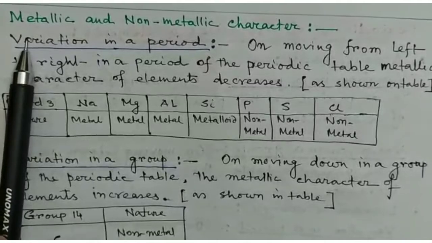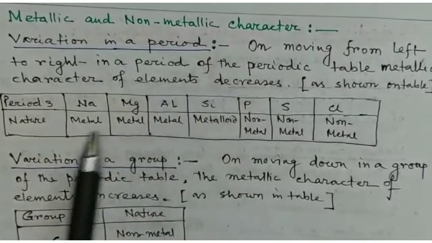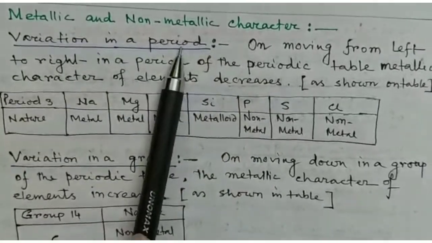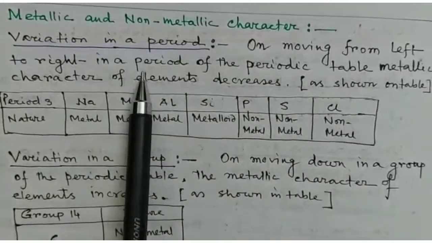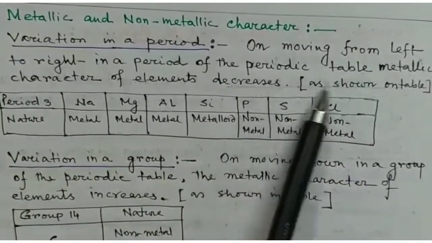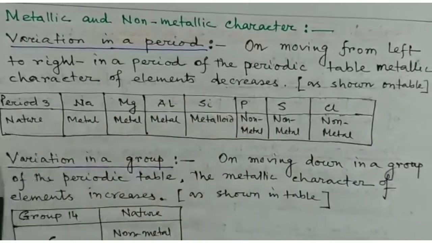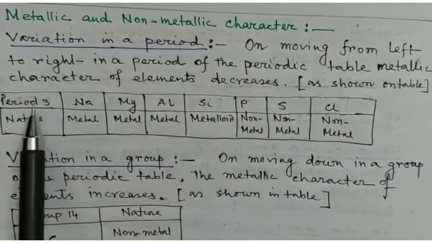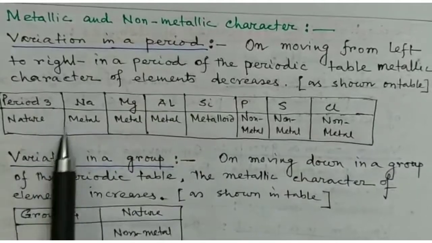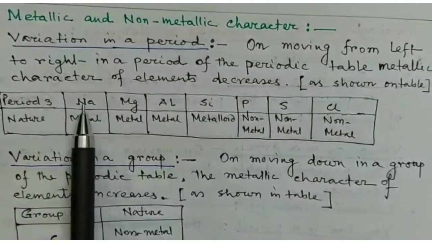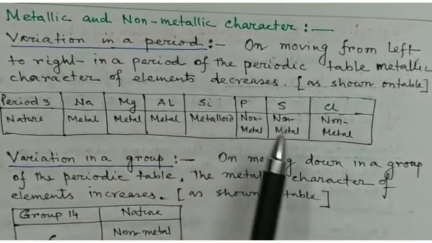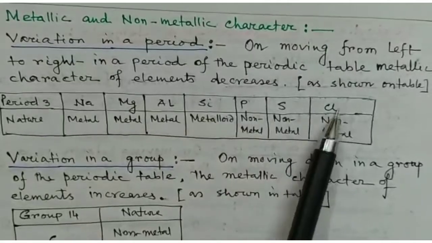Now we discuss the metallic and non-metallic characters. Variation in a period: on moving from left to right in a period of the periodic table, metallic character of elements decreases, as shown in the table. Period 3 has sodium, magnesium, aluminum, silicon, phosphorus, sulfur, chlorine.